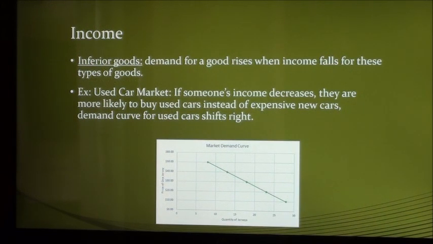If demand for a good increases when income falls, the good is considered an inferior good. An example showing inferior goods can be found in the market for used cars. As someone's income decreases, they are more likely to buy a less expensive used car than a new car, which shifts the demand curve for used cars to the right.